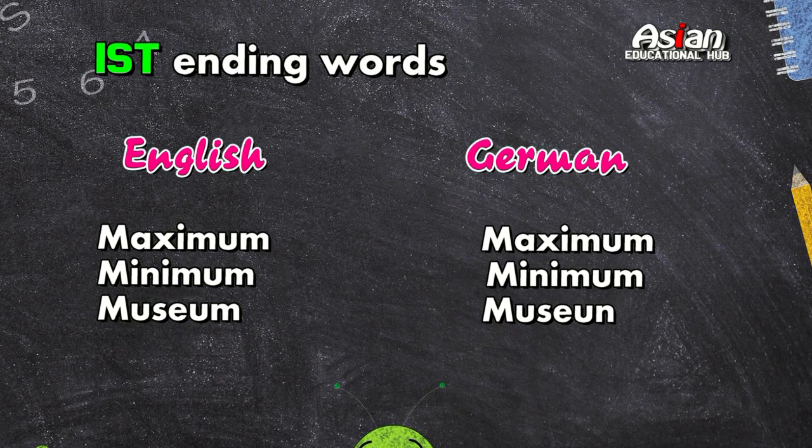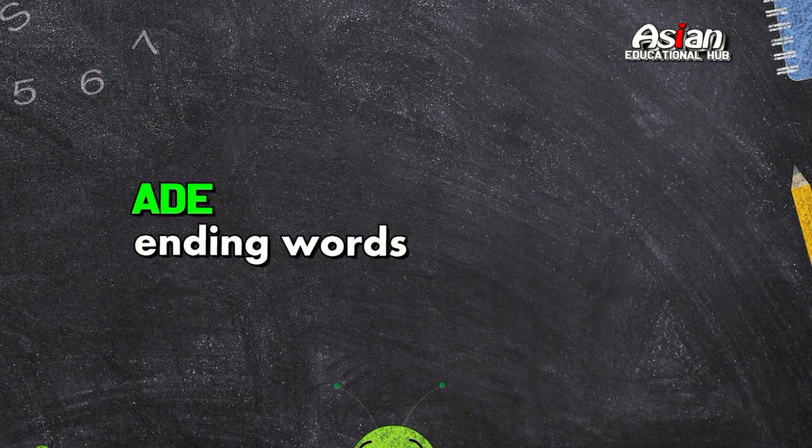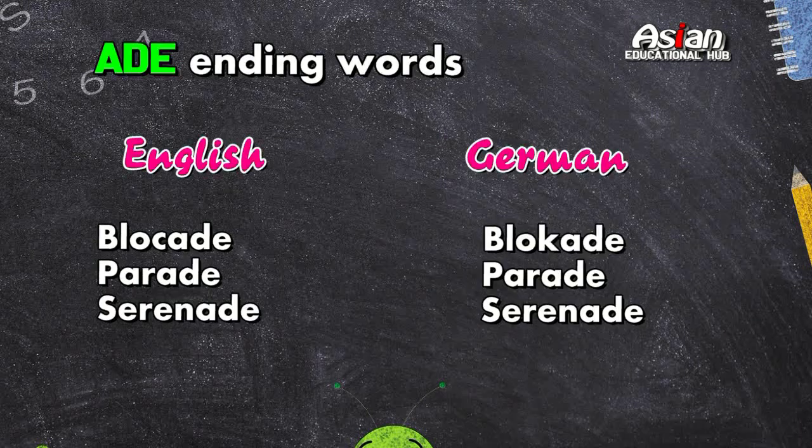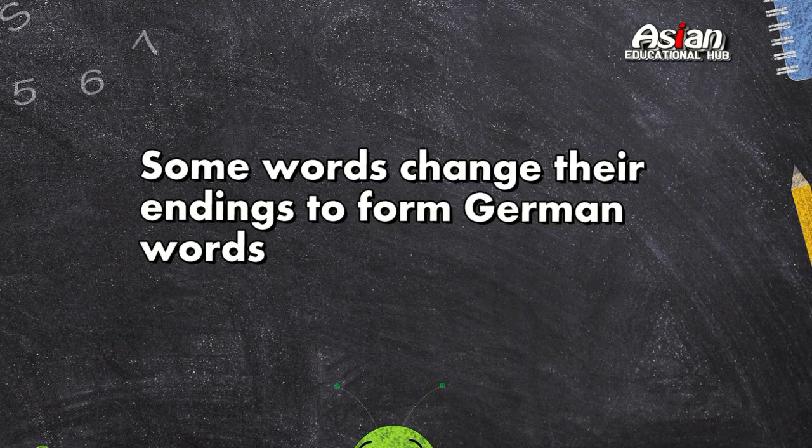And museum, museum. Next type of words are ADE ending words. Blockade, blockade. Parade, parade. Serenade, serenade.